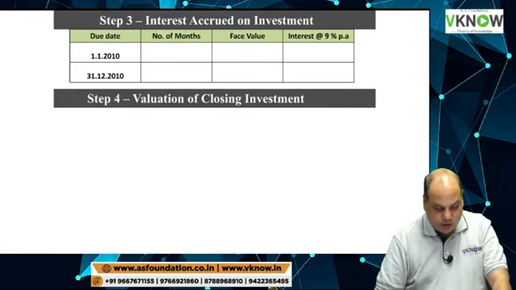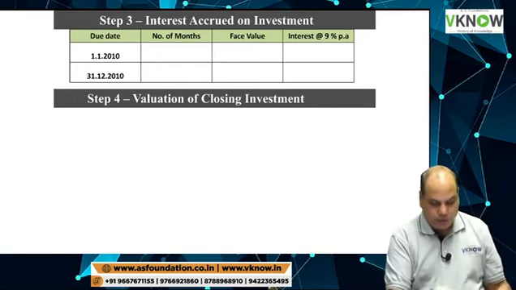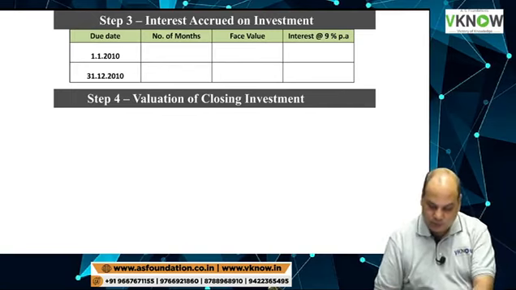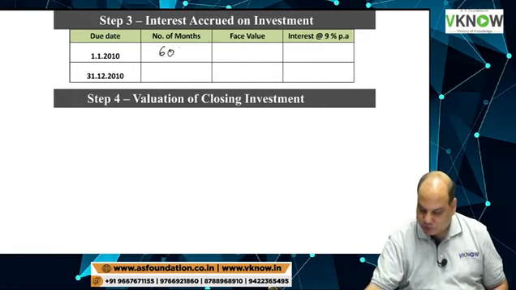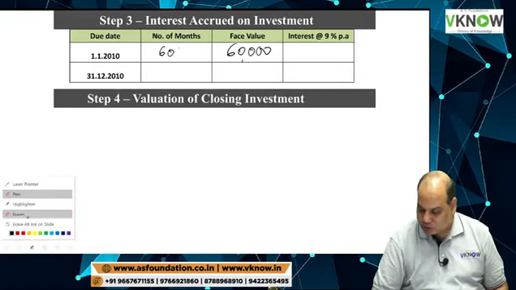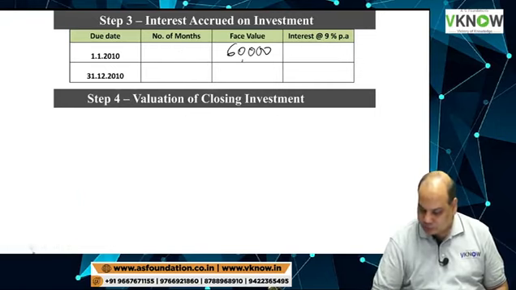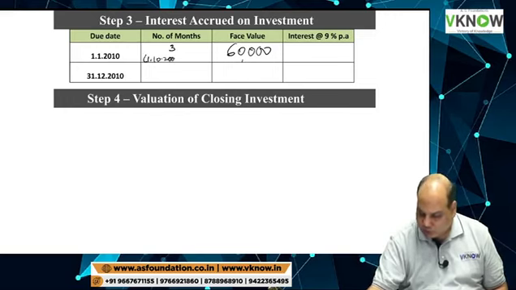1st January opening balance, we had an opening balance of 60,000 rupees, and interest will accrue for 3 months. Which 3 months? From 1st October 2009 to 31st December 2009.